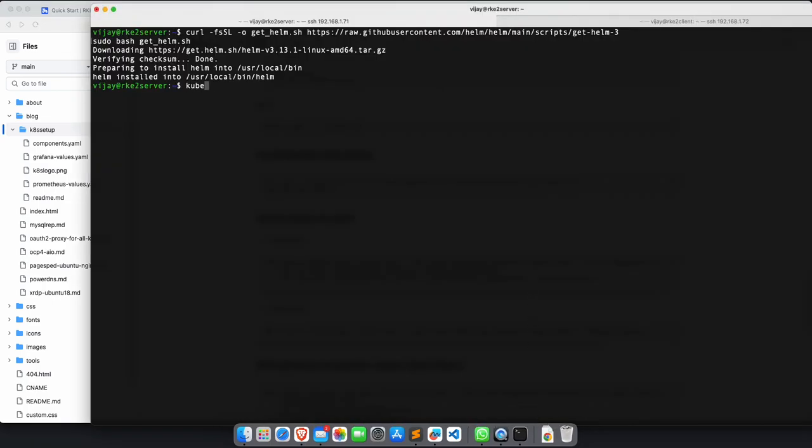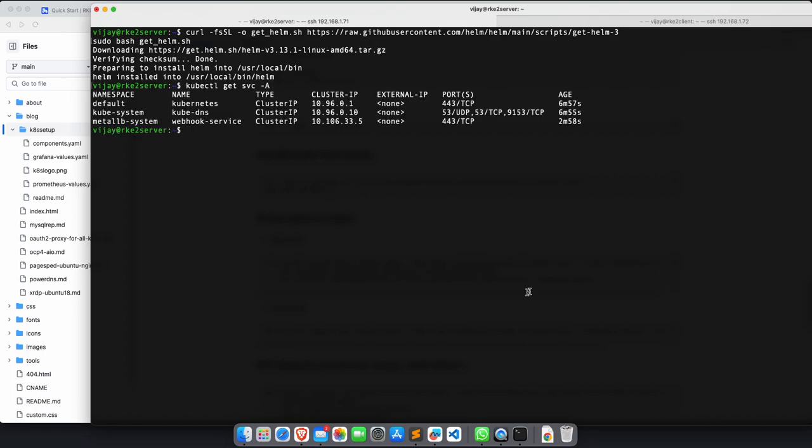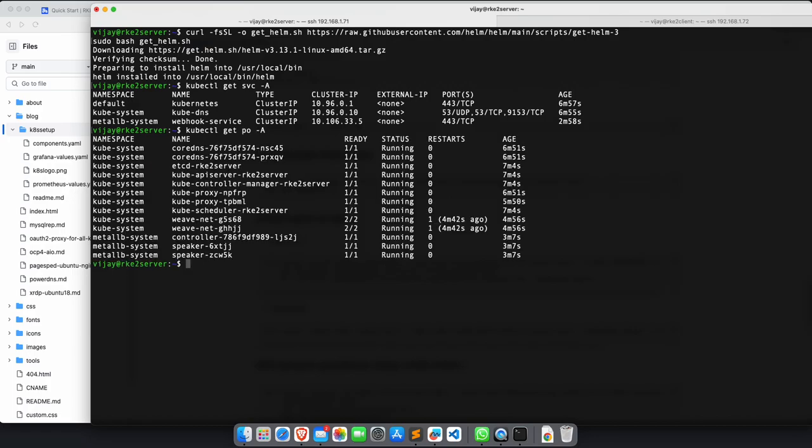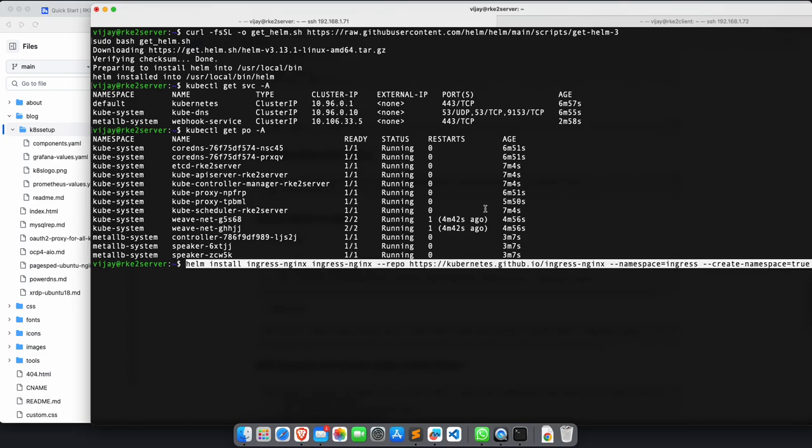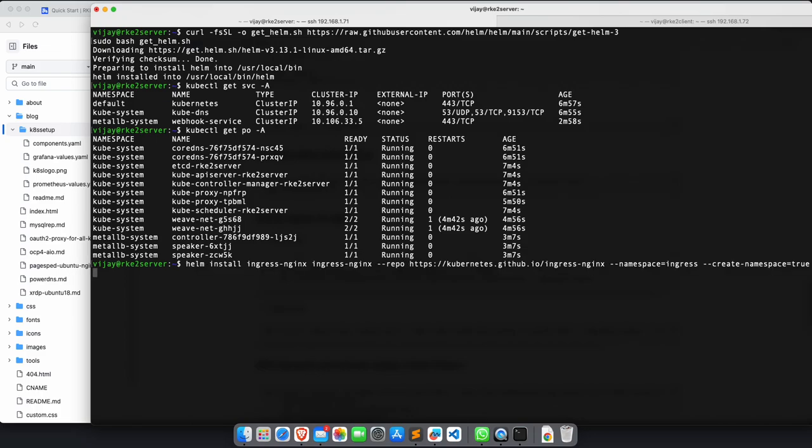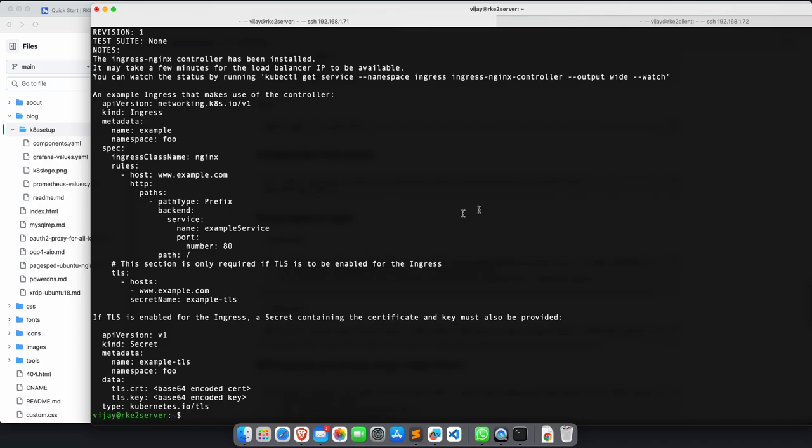So before that, kubectl get svc for all the namespaces. You see that external IPs we have none, right? And let me see if everything is healthy. So everything looks healthy, cool. And then I'm going to do the Helm installation. I'll install ingress nginx in the ingress namespace, and if the namespace doesn't exist, I told Helm to create it. So the installation is going to happen, and when this installation is done, yeah, here the installation is a success.